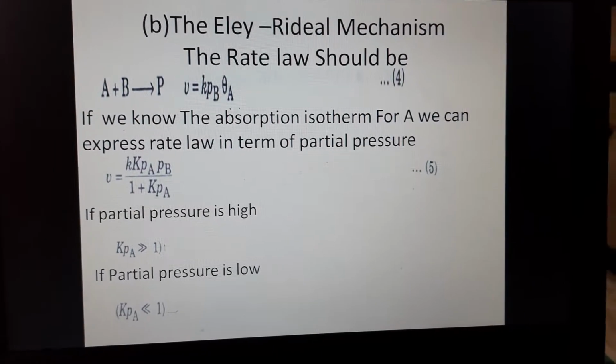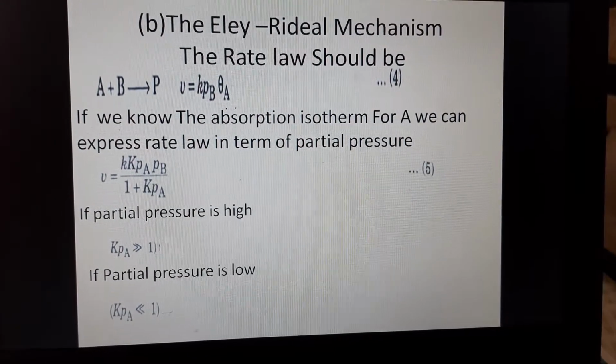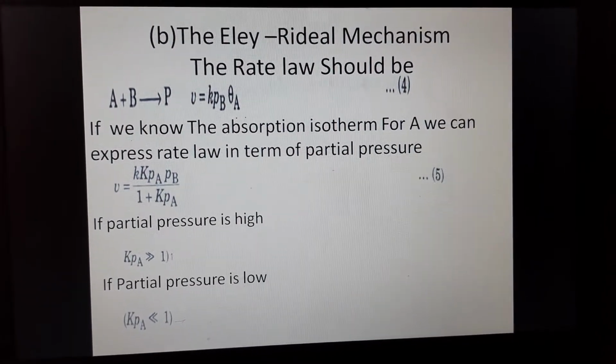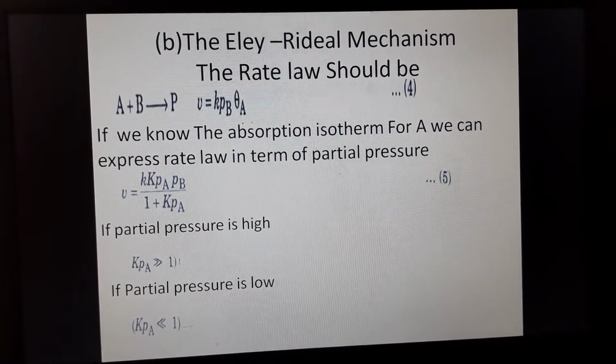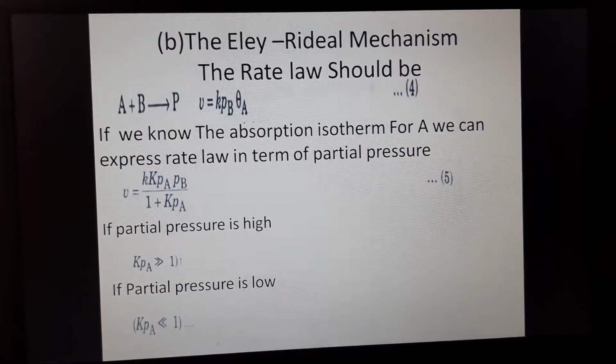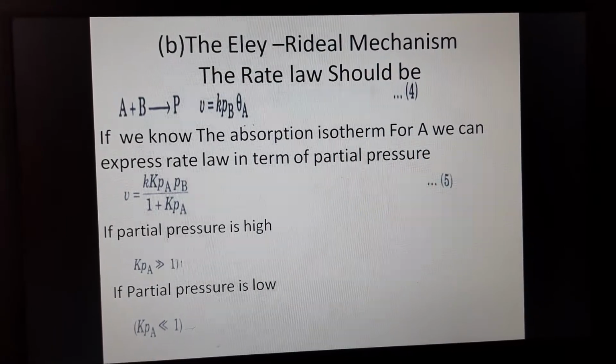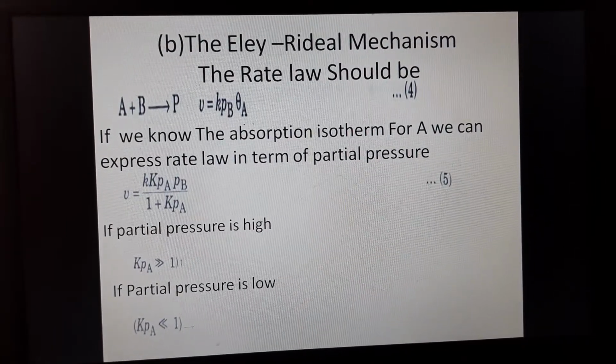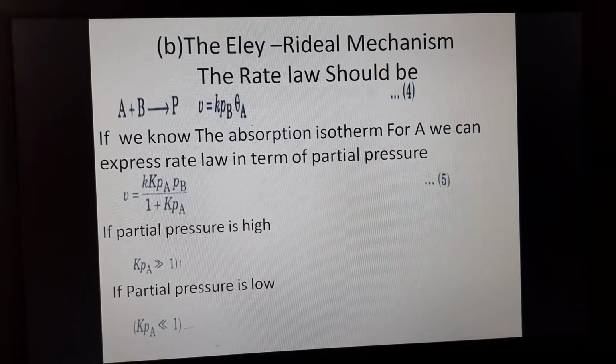If A were a diatomic molecule that adsorbs as atoms, we would substitute the isotherm given earlier instead.